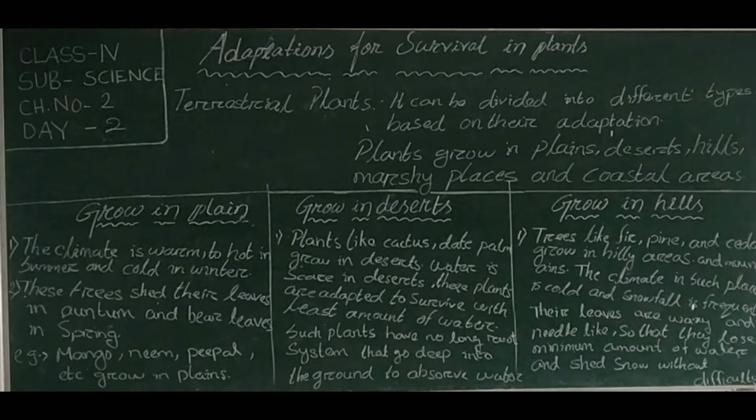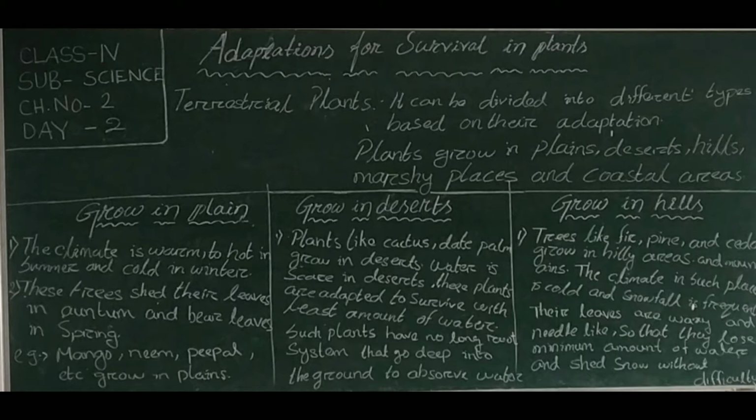Today, I will teach you the lecture of 4th class science, chapter number 2, day 2, that is adaptations for survival in plants. In our last class, we discussed what adaptations are, the habitat of plants, and the different types of habitat of plants: terrestrial plants and aquatic plants. So once again, I will repeat them.